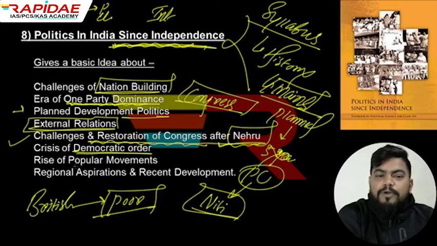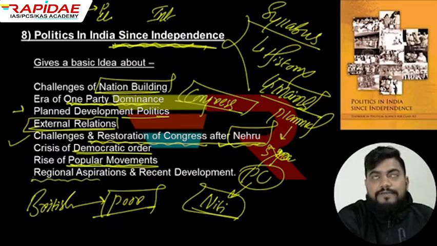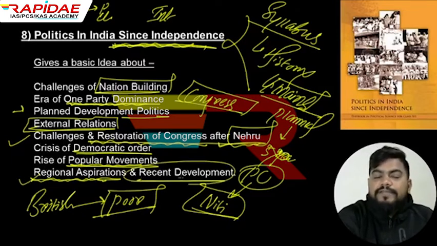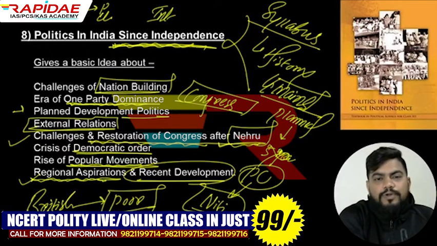Additionally, you will come to know about popular movements, जो किसान मूवमेंट और दूसरे मूवमेंट हुए होंगे उस टाइम पे. That is also something you will come to know. And lastly, regional aspirations. Various regions of India had various different kinds of conceptions for development. Also, they had different kinds of requirements for development, right? So what were these regional aspirations which were different, and the recent development which happened in the regions as well as in the Indian political system after independence? That is also something you will come to know through this book.